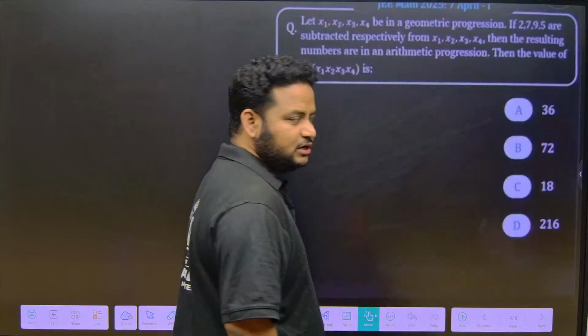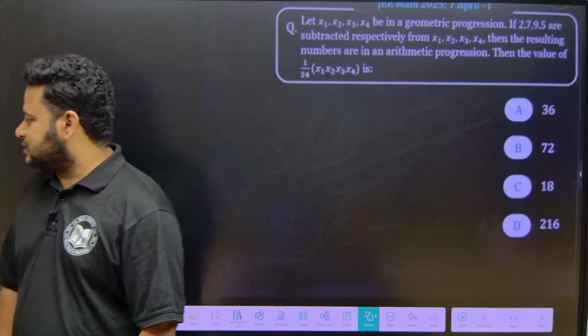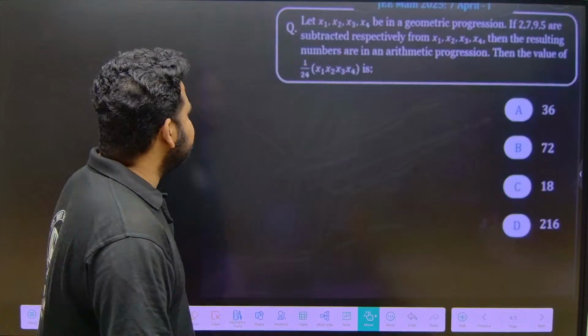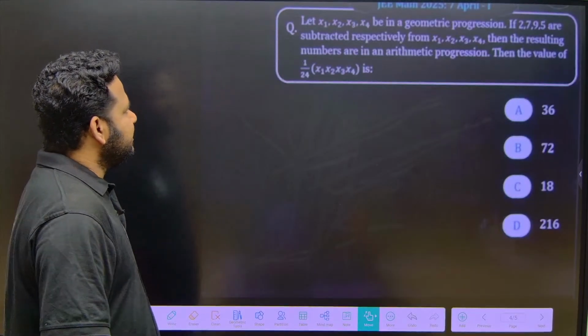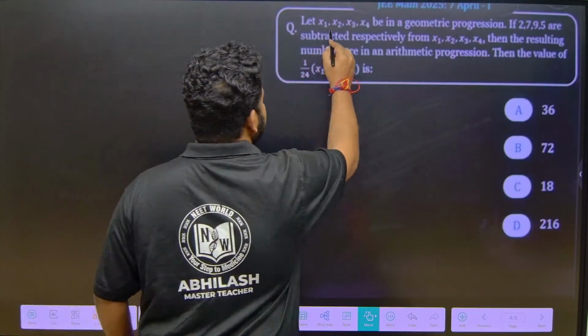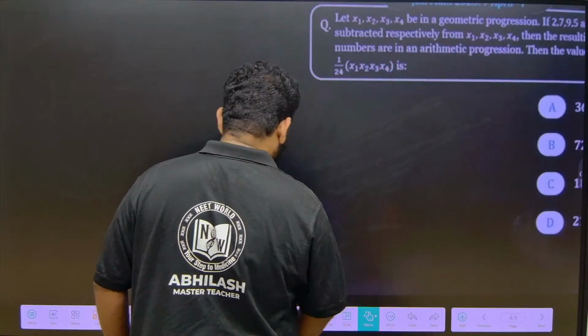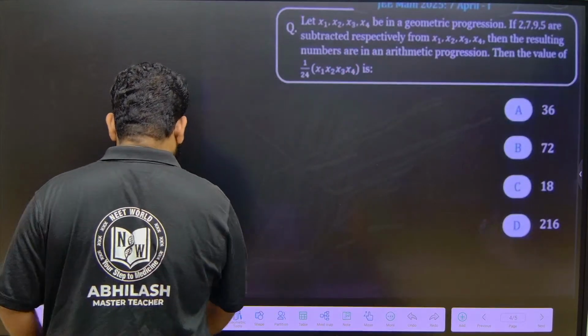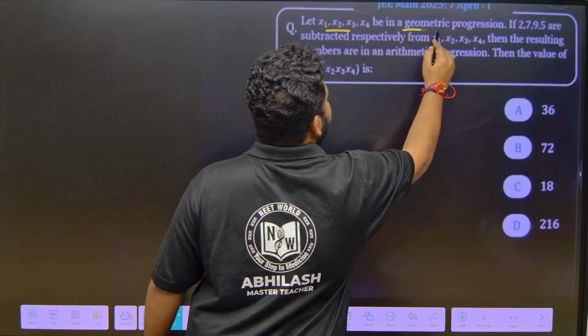So till now we have solved 3 questions. Let us move to the next question. What is the question that we have? So they are telling, let x1, x2, x3, x4 be in geometric progression.